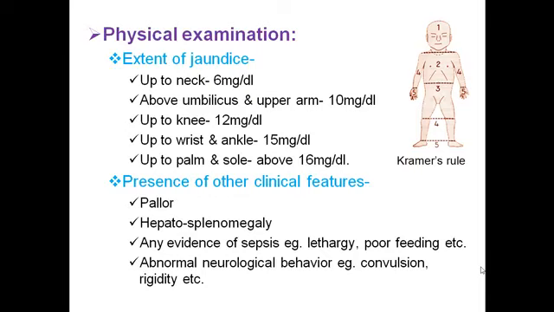Other clinical features should be searched for, like pallor, hepatosplenomegaly, and any evidence of sepsis like lethargy, poor feeding, respiratory distress, vomiting, diarrhea, abdominal distension, etc. And abnormal neurological behavior like convulsion, rigidity, etc. This is important, and this may develop due to sepsis or meningitis, or due to a complication of jaundice like kernicterus.